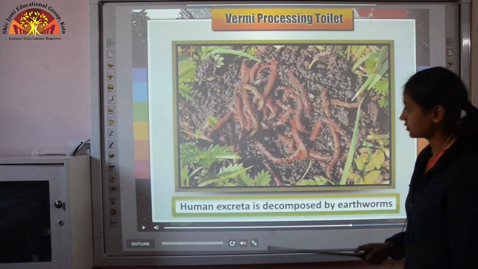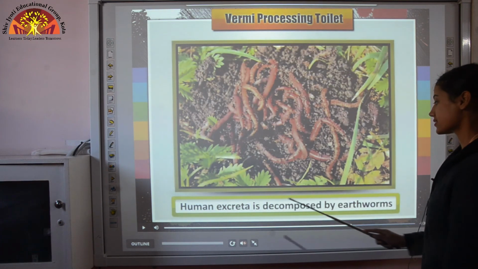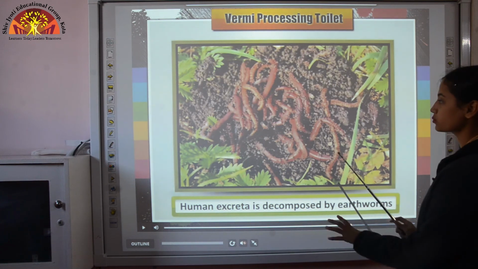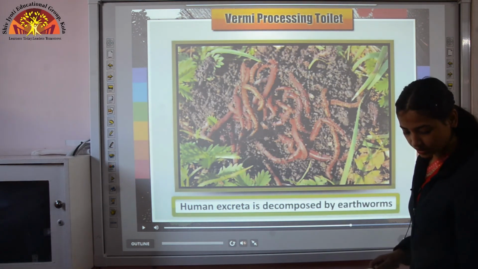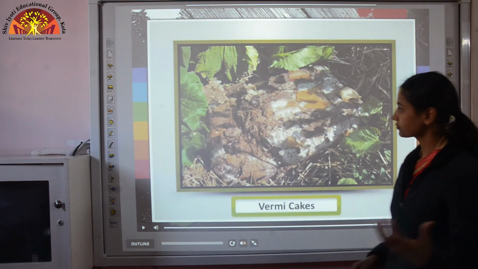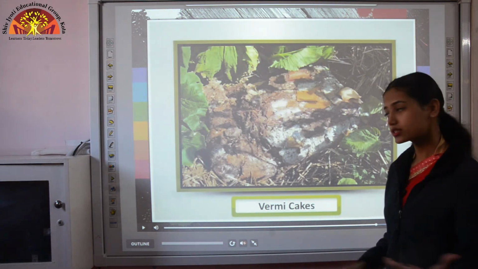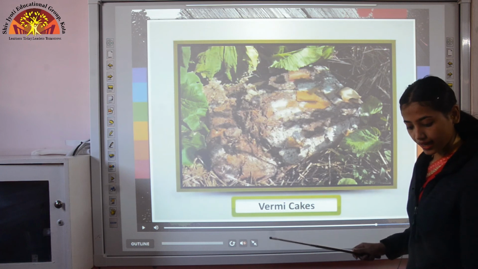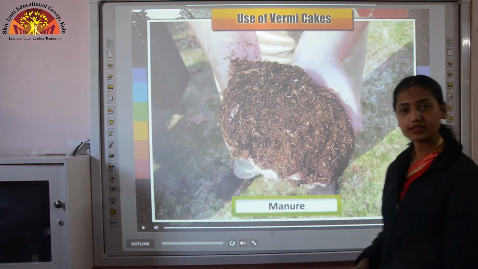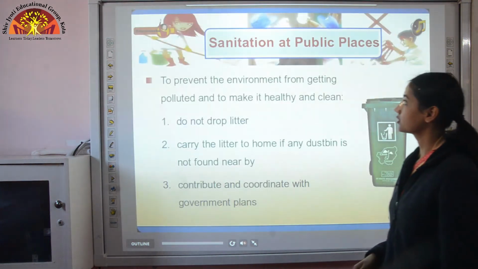In this, human excreta is decomposed by earthworms, and we get vermi cakes. The thing which they produce is known as vermi cake, and those vermi cakes can be used as manure, which increases the fertility of soil.